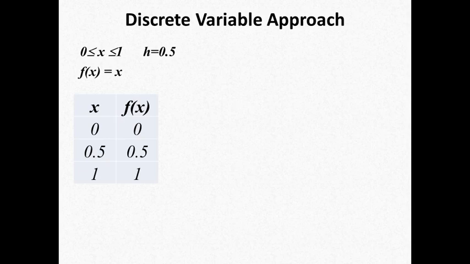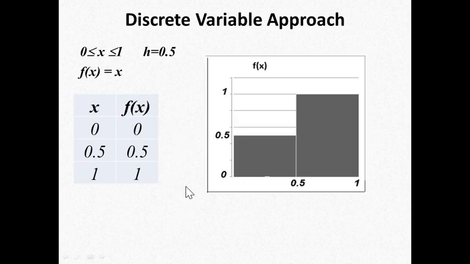Let's have this experiment too. h is equal to 0.5. The possible values of x will be 0, 0.5 and 1, and the same function of x values will also appear because the function of x is also x. So now what will be the graph? Now again we have two rectangular bars, and combined we can have the area of this rectangle plus the area of this rectangle. This will give us the total area.